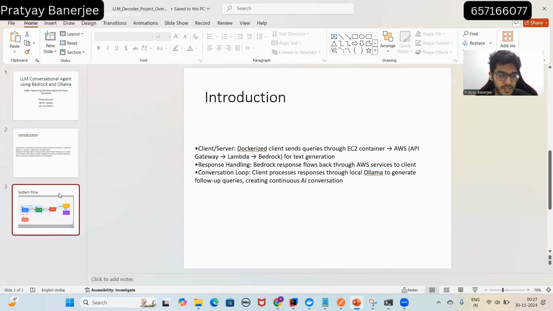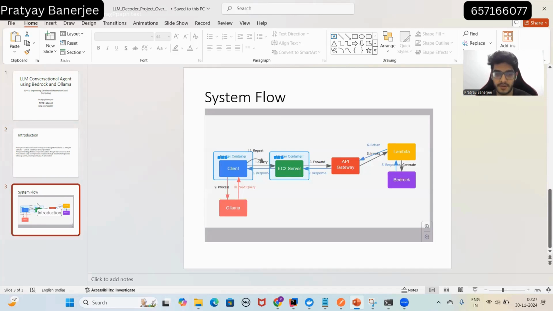Let me go to the system flow, which will help you visualize it with the picture that I've created. Here are the different components of this project: there's a client and a server, and then there's API Gateway, Lambda, Bedrock, and Ollama.